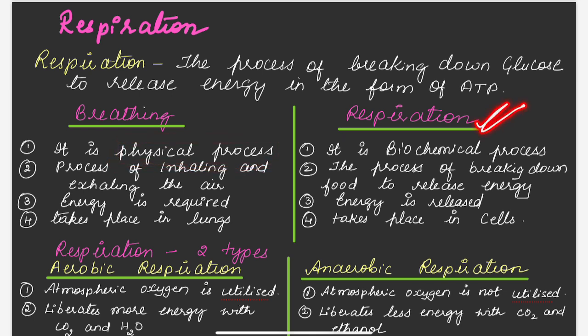Whereas respiration, it is a biochemical process, meaning is it is taking place inside the living organism. So biological species. So that is why it is called as bio. Chemical meaning is chemical change is going to take place during respiration. So what is the chemical change? Chemical change is glucose will be converted into carbon dioxide and water. So can you see here, reactant is different and it is converted into product. Some chemical change is taking place. Therefore it is called as a biochemical process.